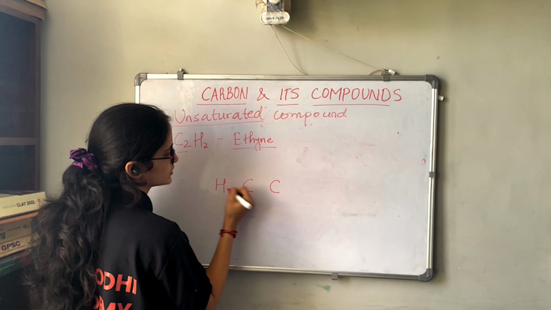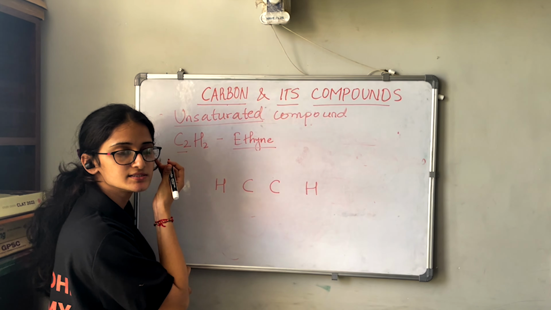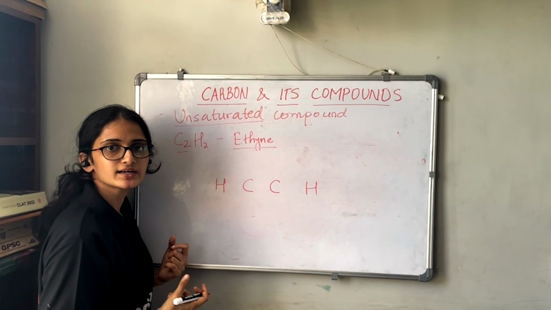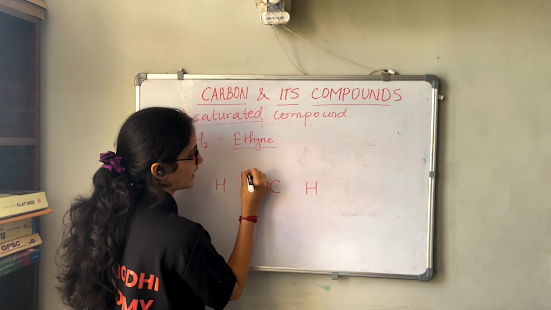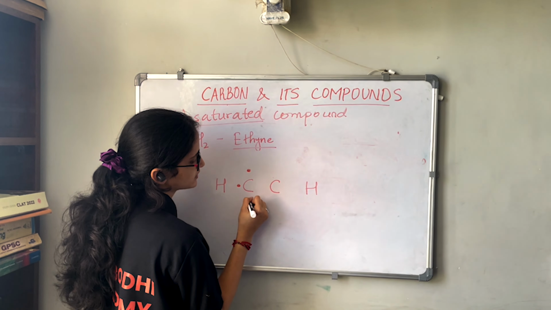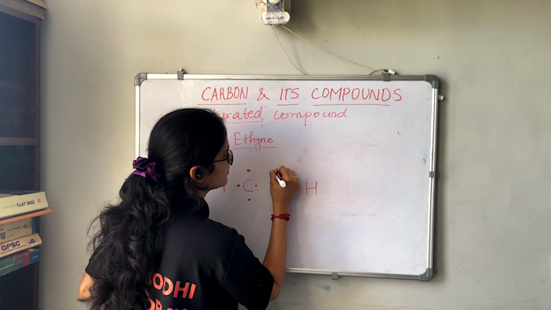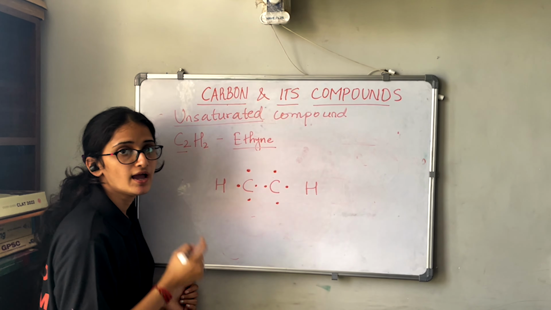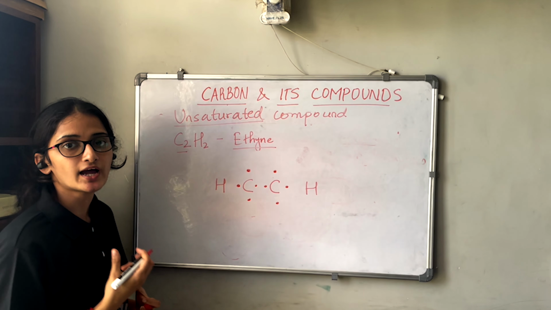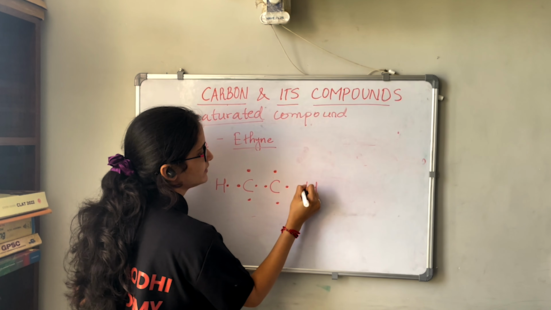Now how many valence electrons do we have in the carbon? 4 electrons. So 1, 2, 3, 4, and the same here, 4 electrons. And how many valence electrons do we have in the hydrogen? 1 electron. So 1 and 1 here.